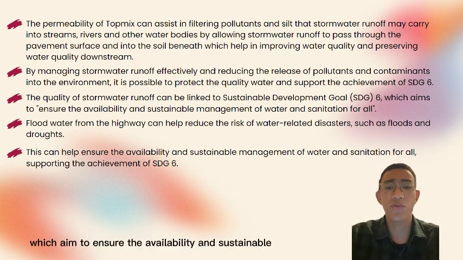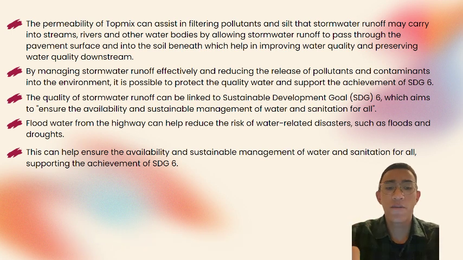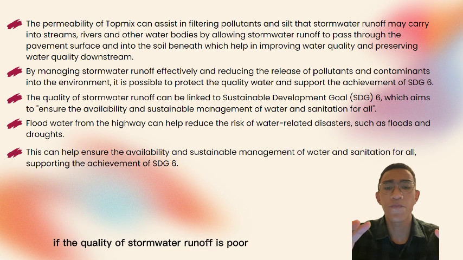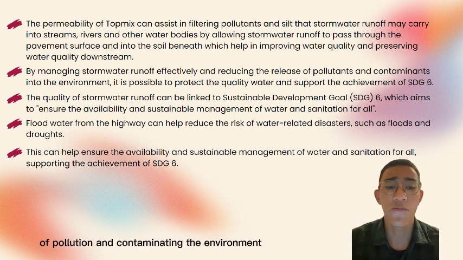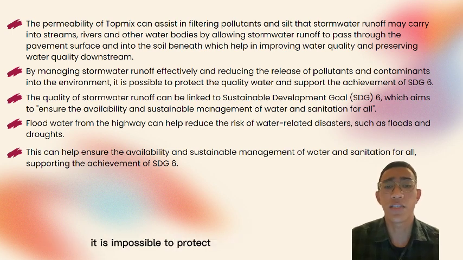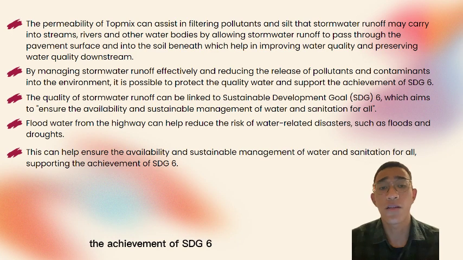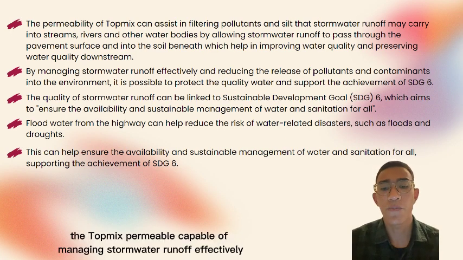SDG 6 aims to ensure the availability and sustainable management of water and sanitation for all. If the quality of stormwater runoff is poor, it can contaminate drinking water sources and harm aquatic ecosystems, making it difficult to achieve SDG 6. By managing the stormwater runoff effectively and reducing the release of pollution and contaminants in the environment, it is possible to protect the quality of water and support the achievement of SDG 6. The Top-Mix Permeable is capable of managing stormwater runoff effectively.